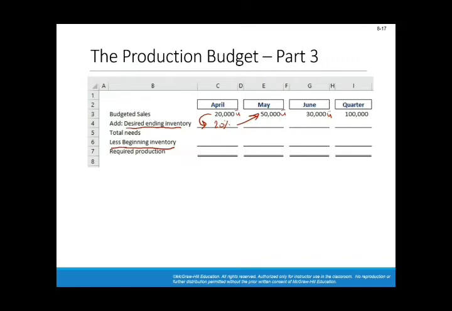You need to add to that 20% of May's estimated sales, which is 20% of the 50,000 units. We're talking about 10,000 units. So 20,000 plus 10,000 units minus whatever you had in the beginning inventory, which was given at 4,000 units. And eventually you will end up producing in April 26,000 units.